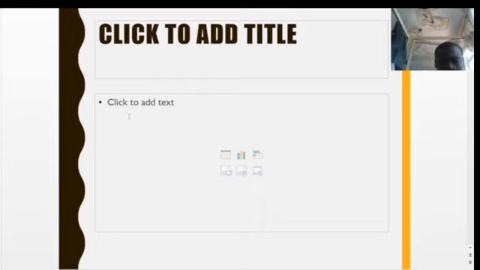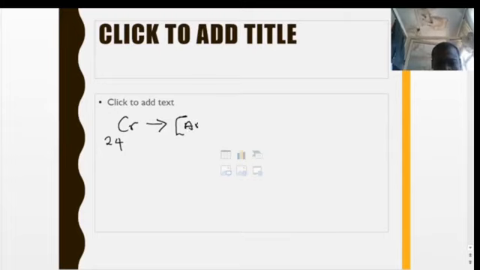So chromium, which has an atomic number of 24, normally following the order we have explained using the argon core, should give us Ar with a 4s and a 3d. So normally it should be 4s2, 3d4. This should be the electronic configuration of chromium, because this argon core is 18, so that will give us a total of 24.